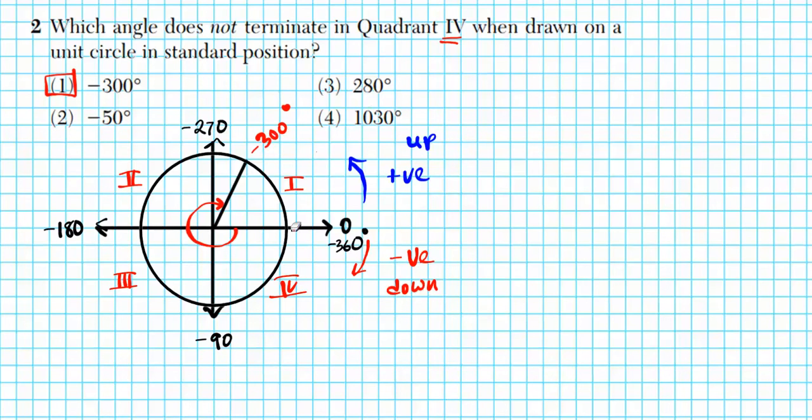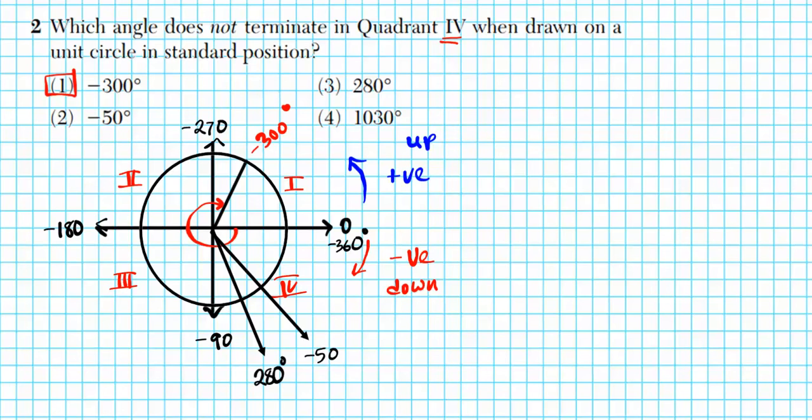Let me just graph the other ones for you to see, even though it's not necessary, just to illustrate. So 280 degrees, you're going to go clockwise, and it's going to be somewhere here. 280 degrees will be somewhere here, because this is going to be positive 270. So 280 degrees, as you can see, is in quadrant 4. Negative 50, you're going to start from 0. You rotate downwards. Negative 50 will be somewhere here.